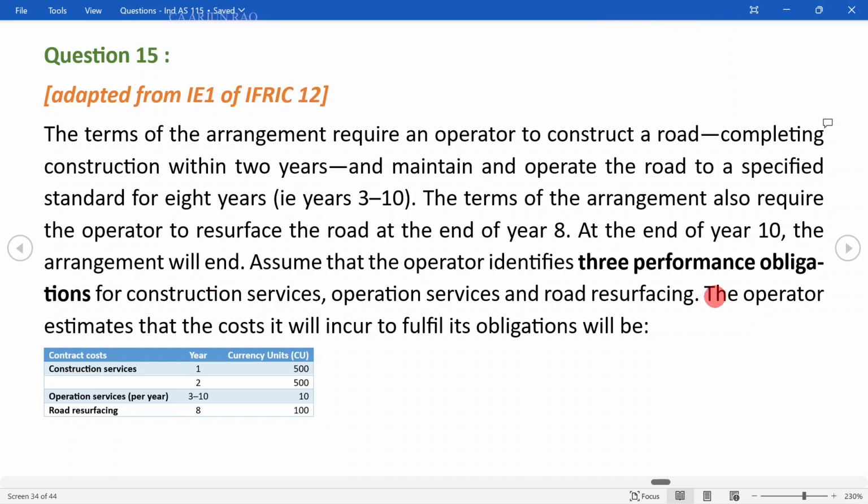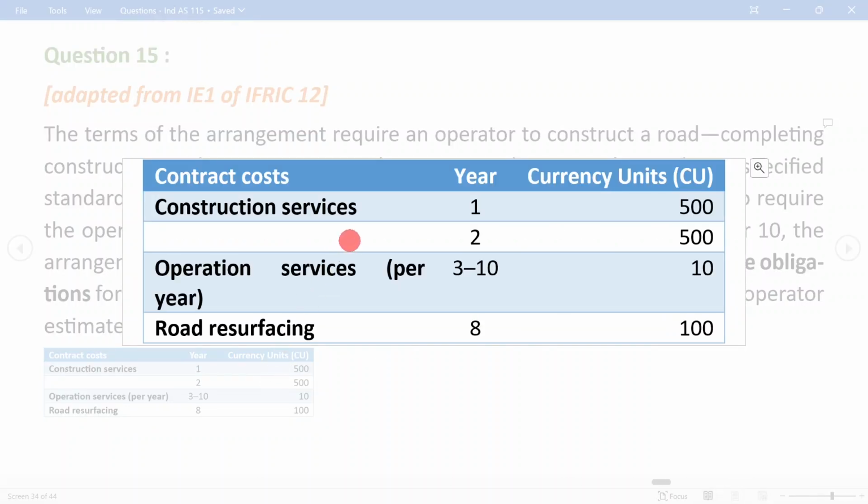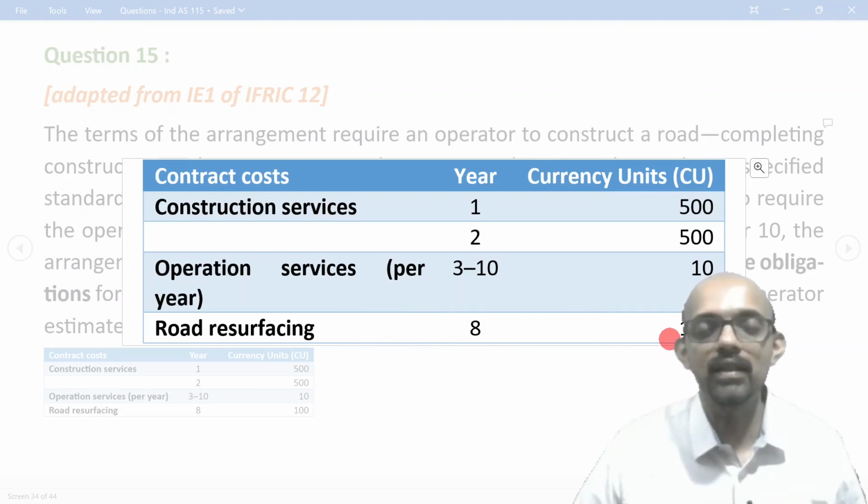The operator estimates that the costs it will incur to fulfill its obligations will be construction services in year 1, 500 currency units, year 2, 500 currency units, operation services per year, years 3 to 10, 10 currency units, road resurfacing in year 8, 100 currency units. So this currency units is a general term that is used in many IFRS publications. Rather than using a specific currency, they sometimes use currency unit. So you can very well take it as rupees.